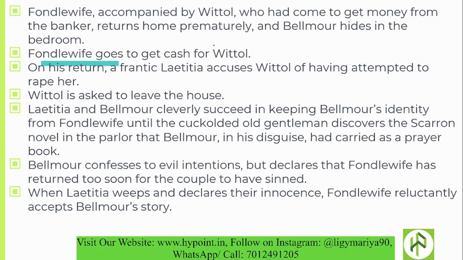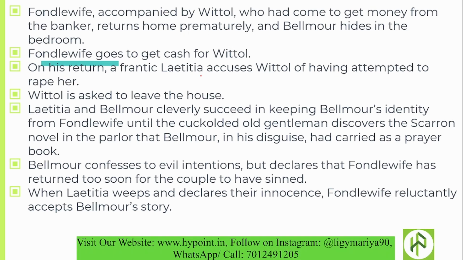So what happens? Fondle's wife and Vitol both come to the banker's home because Vitol wanted some money, and Belmore, after seeing that Fondle's wife is coming back, hides in the bedroom, and Fondle's wife goes to get cash for Vitol. On his return, a frantic Laetitia accuses Vitol of having attempted to rape her. Vitol is waiting for the money, so Fondle's wife went to collect cash for Vitol, and Laetitia is there.